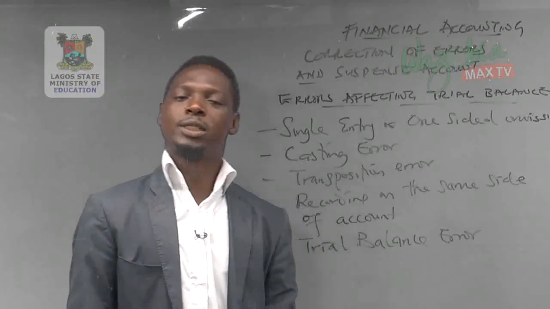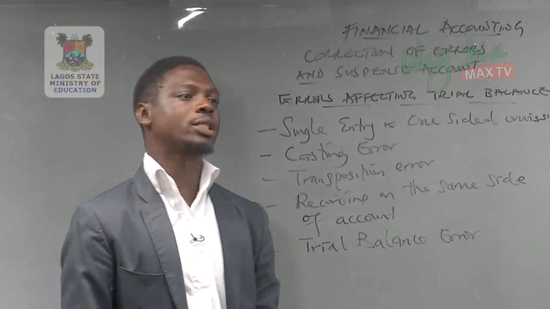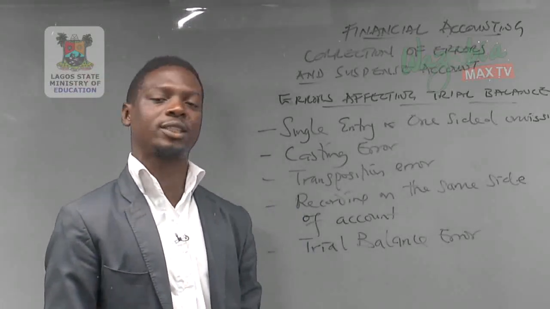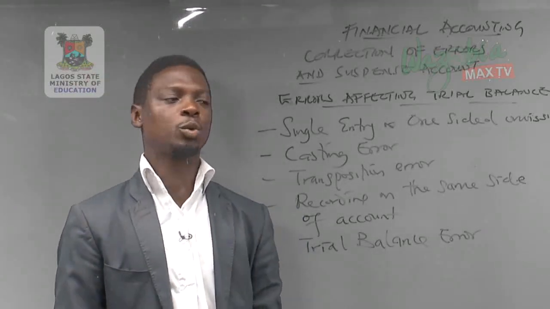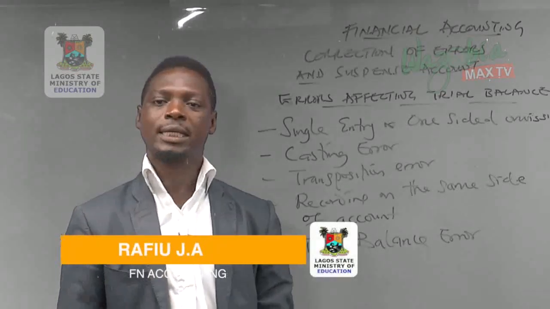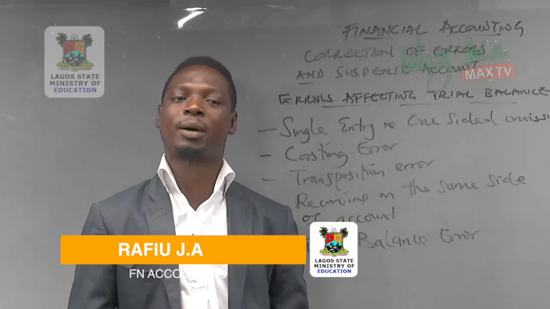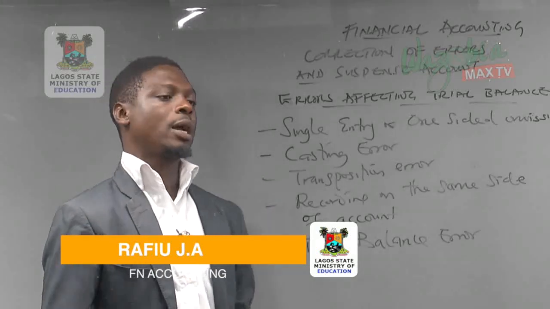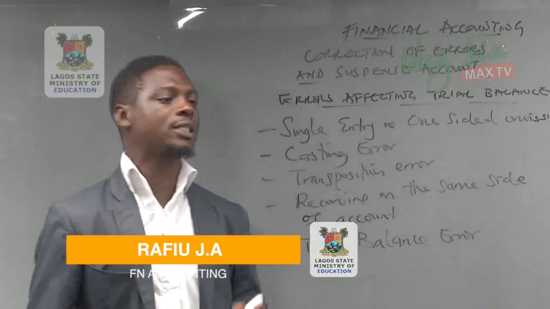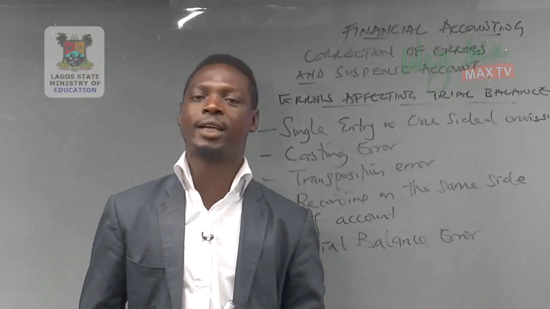Welcome back, my students. In our last section, we discussed errors that are not affecting the trial balance. Now we'll continue with errors affecting the trial balance. That is, when these errors are committed, the debit side and the credit side of our trial balance will fail to agree. And the first among these errors is known as single entry or one-sided omission.